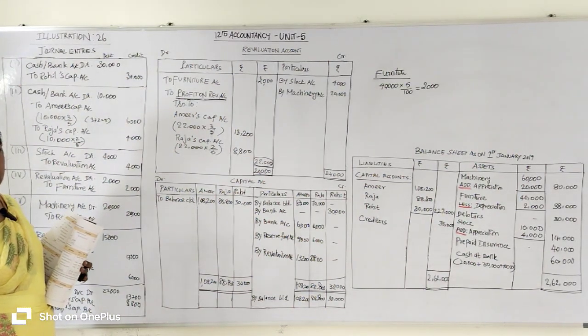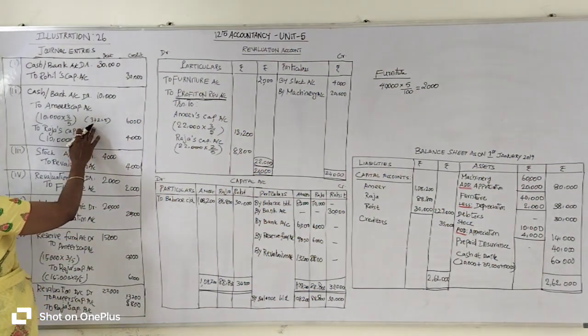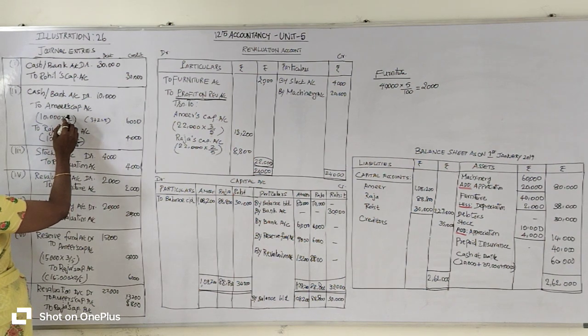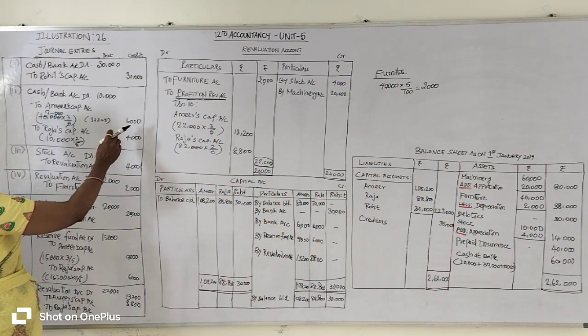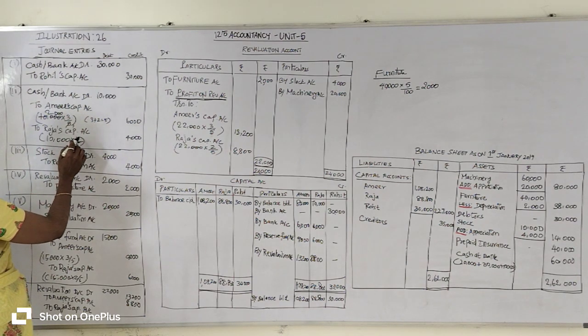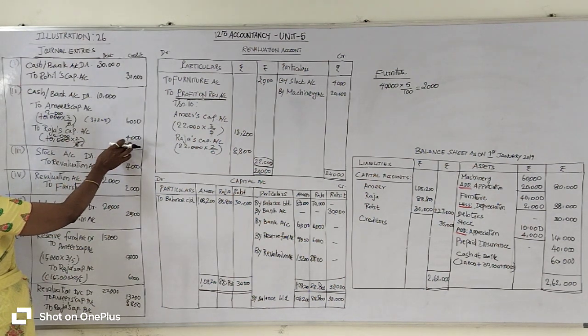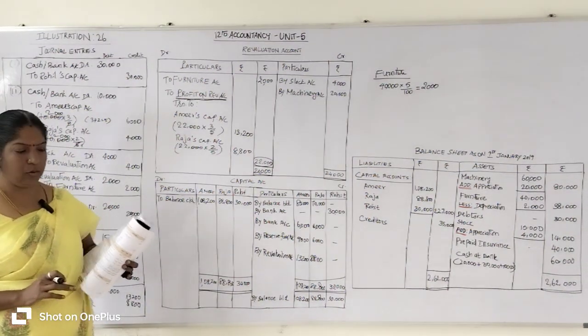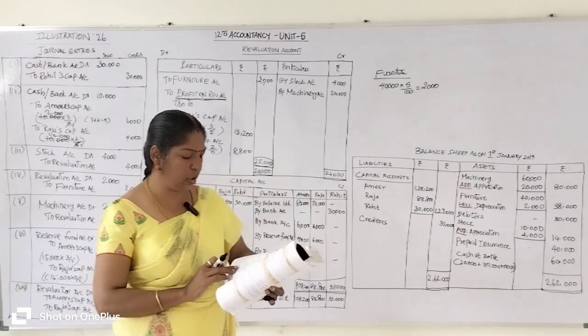The sacrificing ratio is not given in the question. We have to consider the old profit sharing ratio as the sacrificing ratio. So 10,000 into 3/5 for Amir's capital. 1/5 is 2,000, and 2,000 into 3 is 6,000 rupees. That share of goodwill goes to Amir's capital account. And 10,000 into 2/5: 1/5 is 2,000, 2 times 2,000 is 4,000 rupees. That 4,000 rupees share of goodwill goes to Raja's capital account. Okay, are you clear? Then the following revaluations are made.